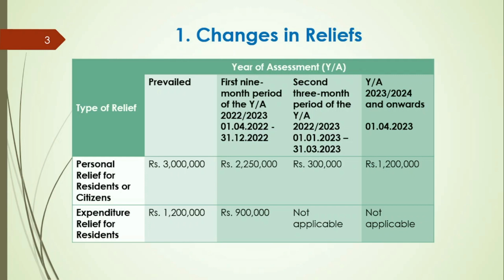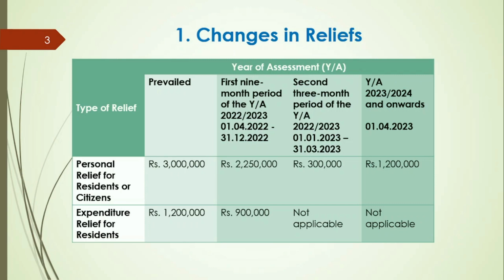According to the new amendment, for the first 9-month period of the year of assessment 22-23, residents or citizens are given a personal relief valued at 2.25 million rupees. For the same period, residents are given an expenditure relief of 900,000 rupees. If we consider the second 3-month period of the year of assessment 22-23, the value of personal relief entitled for resident or citizen individuals is 300,000 rupees, whereas no expenditure relief is granted to the residents since such relief has not been continued.